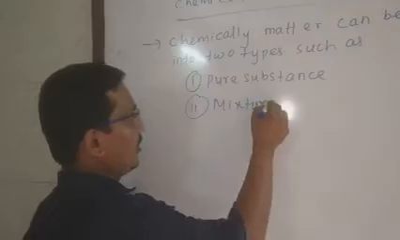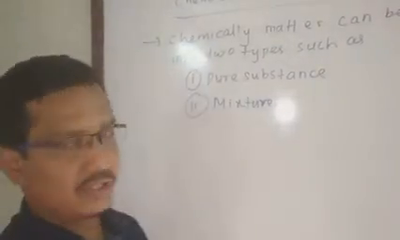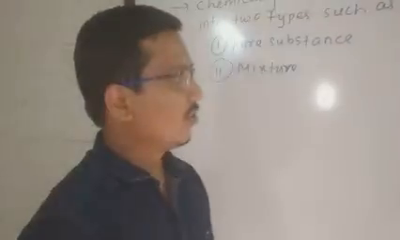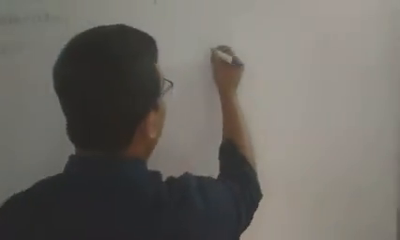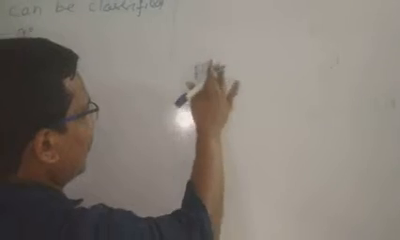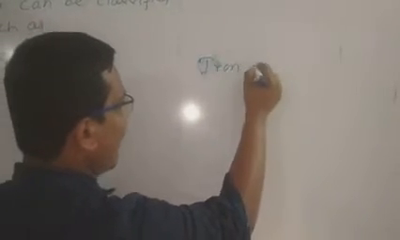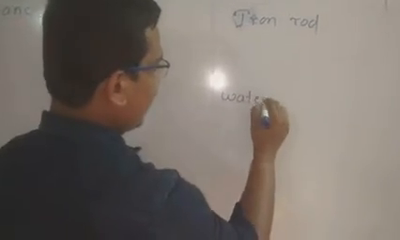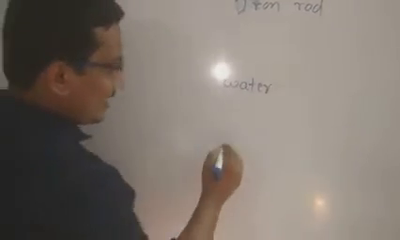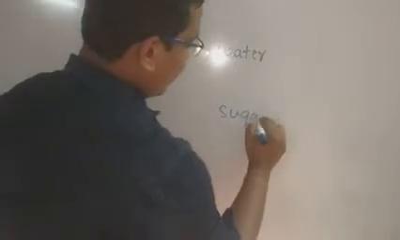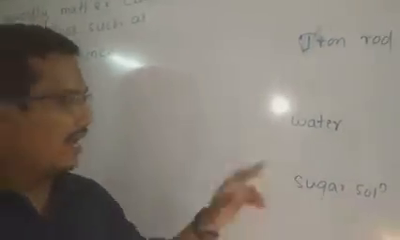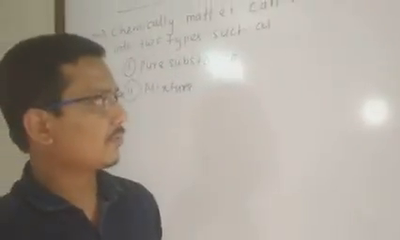Number one is what? Pure substance. Second is mixture. What is a pure substance? What is a mixture? Suppose we take daily life examples: an iron rod, another example is water, and a third example is sugar solution.